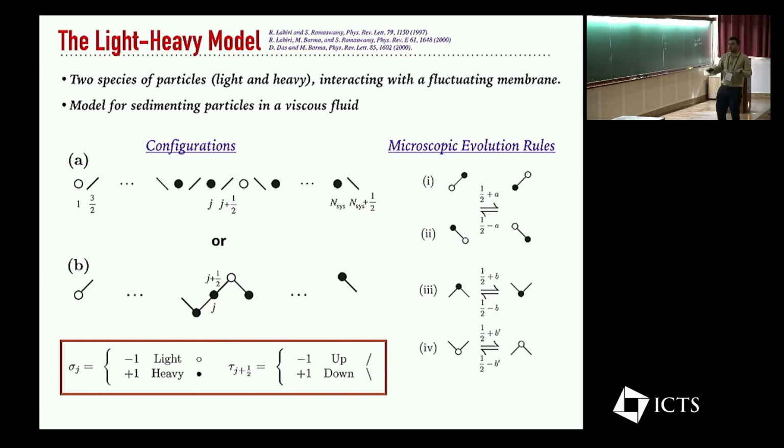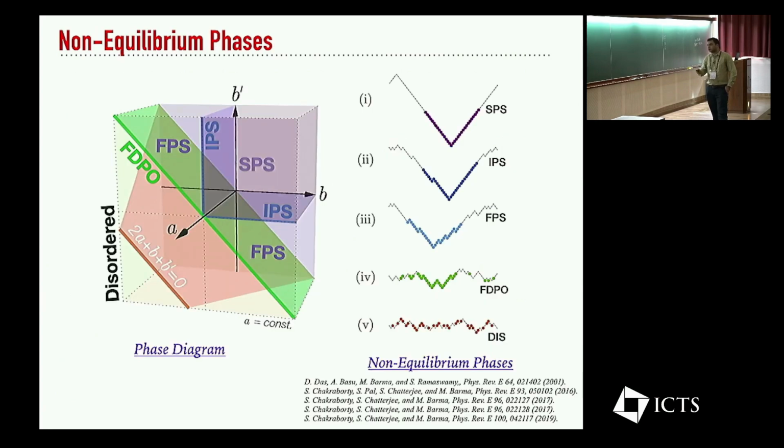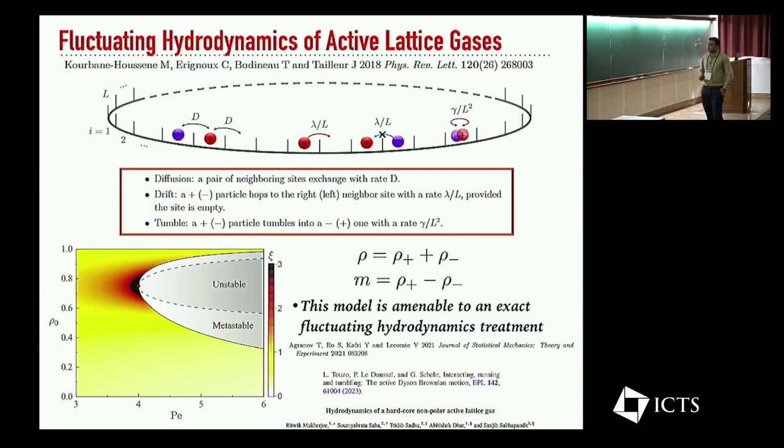So now, due to the fluctuations in the surface, some of the plus particles can become minus particles. And so in this case, if you don't consider the surface, that's like a hidden variable, then it looks very much like an active lattice gas, where particles can either go to the right or the left, biased to the right or the left, and change their properties as well. Whether they are biased towards the right or the left can be changed due to the fluctuations of the surface. So now one can do the exact same treatment in this fluctuating hydrodynamics treatment for this particular model, and it's been done in some studies before.